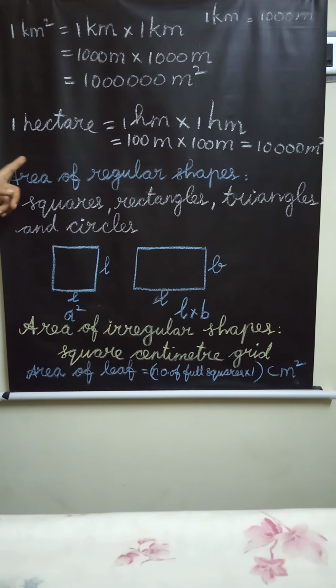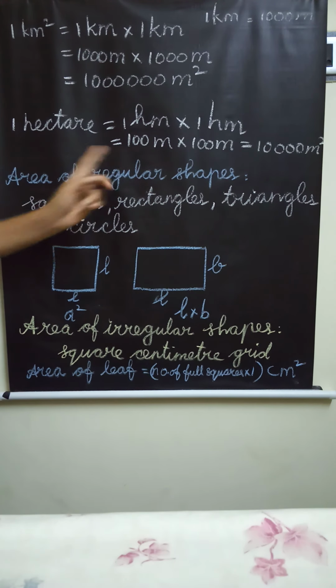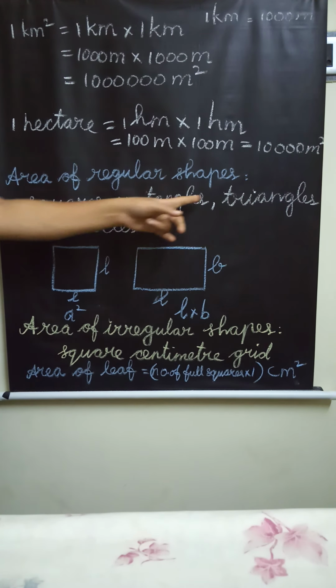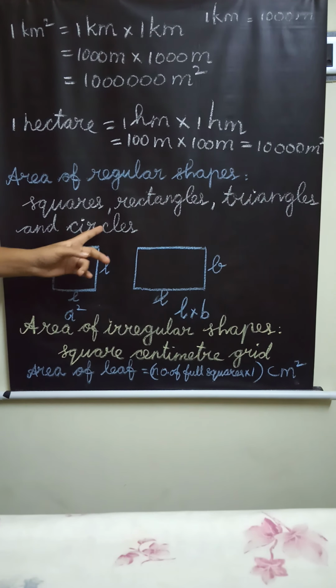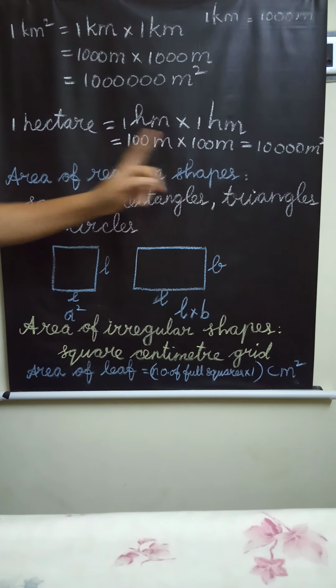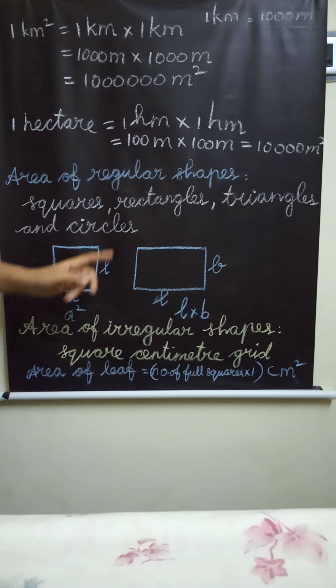Okay children, next, area of regular shapes. How do we find the area of regular shapes? Which are the regular shapes? Squares, rectangles, triangles and circles. It can be calculated using specific formulas. When we calculate the area of squares, rectangle, triangle and circle, we have to use the formula.